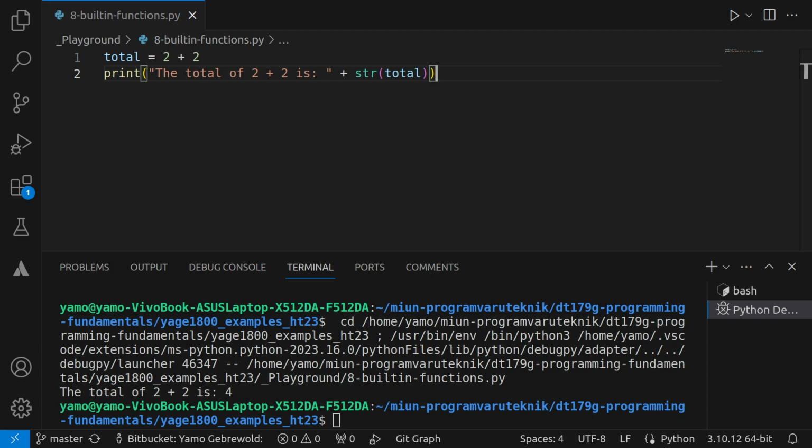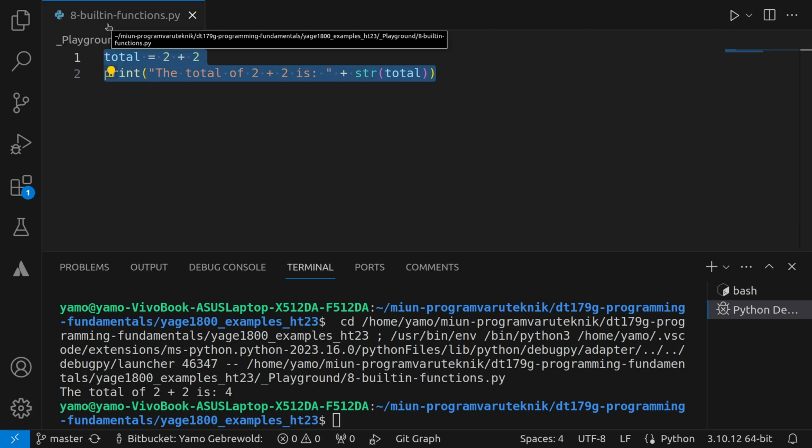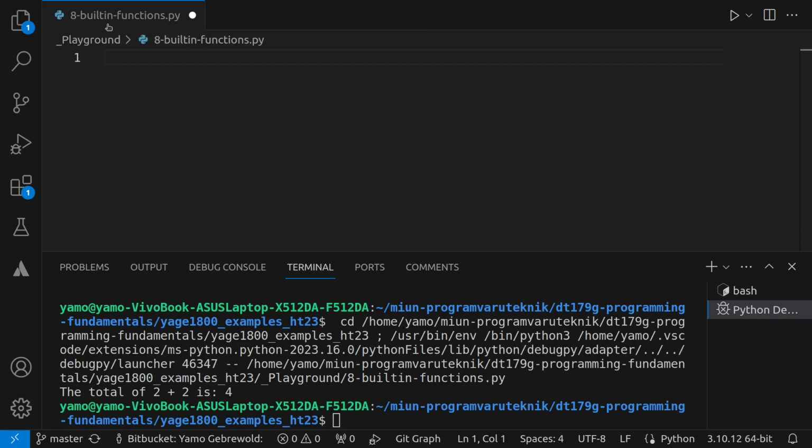Let's move on to another example. Let's try the opposite. Let's say I have a number, I call it num, and it's actually set to a string, and I want to convert this to an integer.